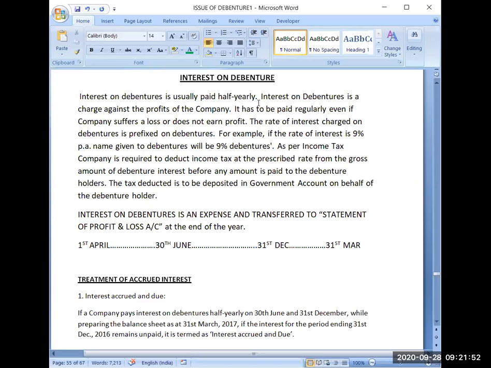Now this 10,000 will be divided into 2 half-yearly installments, meaning 5,000 will be paid after 6 months and the rest of the 5,000 will be paid after the next 6 months. So this way companies are paying interest two times. Generally it makes the company comfortable, because here we are discussing a small interest of 10,000, but the actual amount of interest is much higher. It can be in crores.